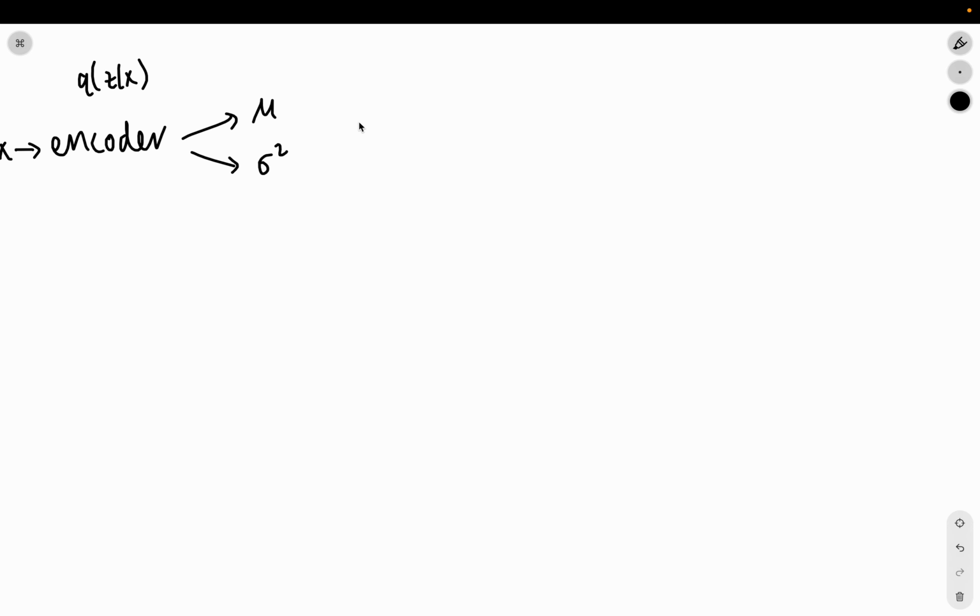Then z, I'm putting a circle around it for a reason, takes in these two parameters because it's sampling from Q of z given x. It's a random sample from there, and it gives us a z that we then send to the decoder, and then the decoder will give us our x back. That's what the pipeline looks like.